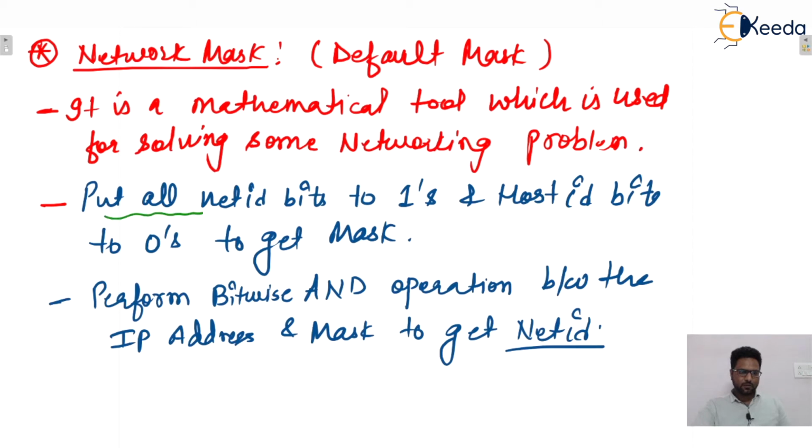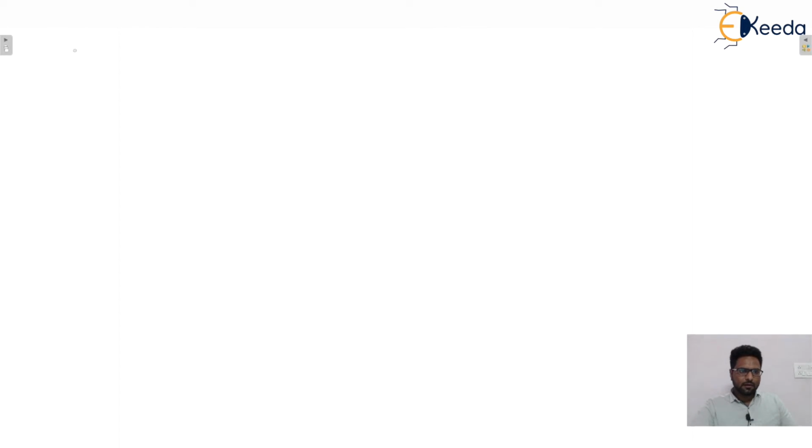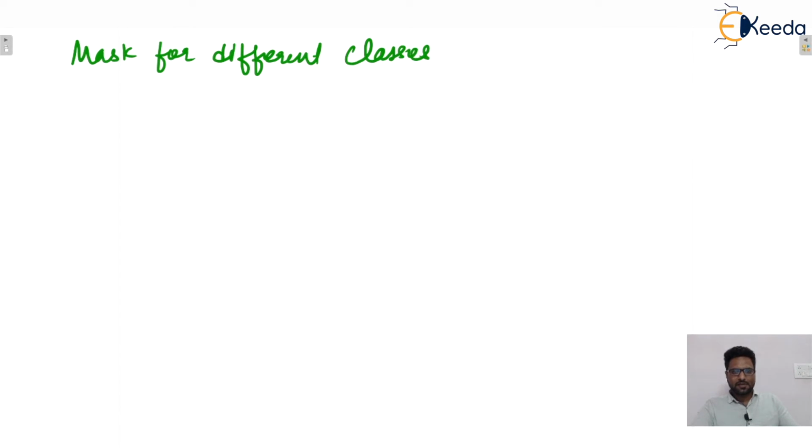How to find the mask? Put all network ID bits to ones and host ID bits to zeros. Let's say these are the classes and here is the mask for different classes. For class A, how many bits for network ID? 8.